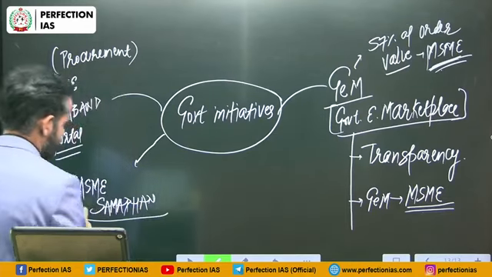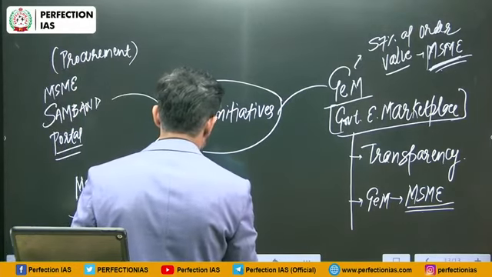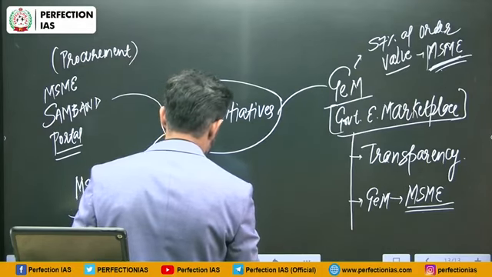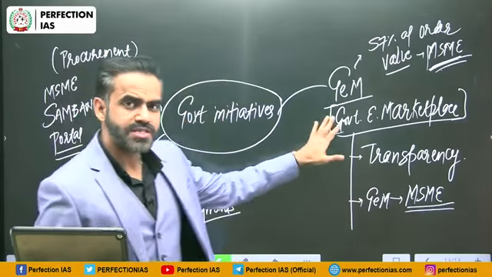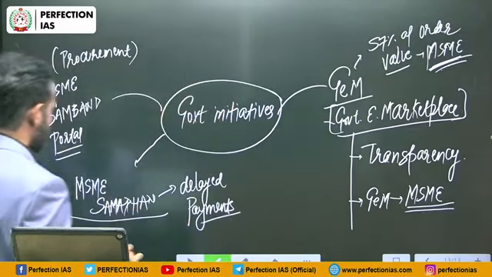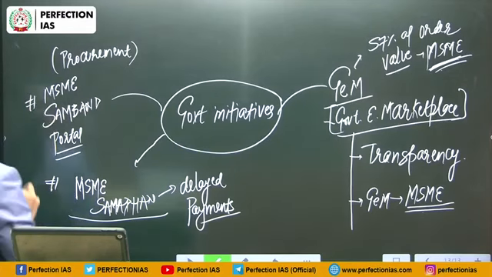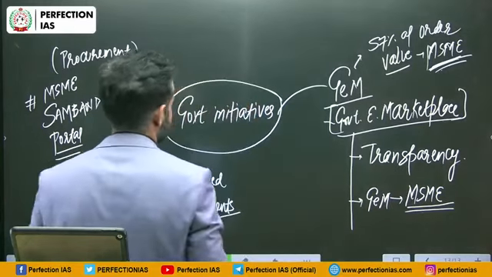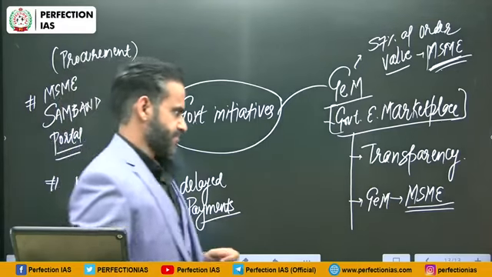So this portal has been set up to address the problem of delayed payments. So suppose some government entity purchased some item from an MSME unit, however the payment is delayed. In order to resolve such issues, this MSME Samadhan has been set up. Under this platform, the MSME units can register their grievances. That means they can register their problems and they can be speed tracked.